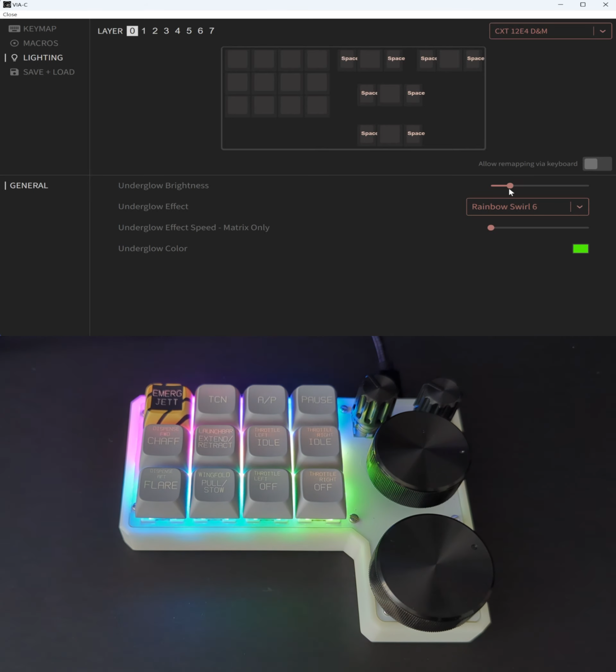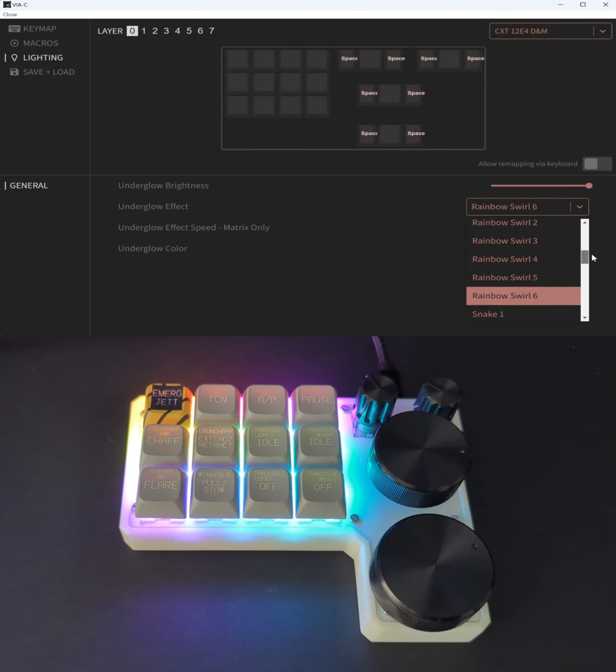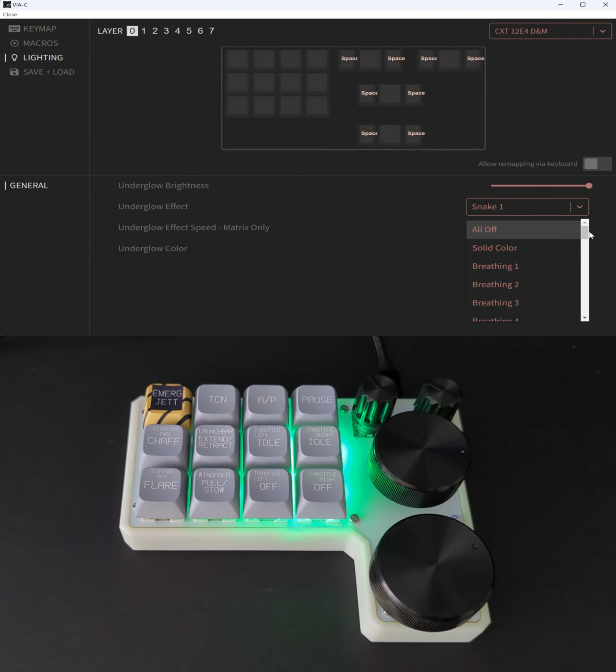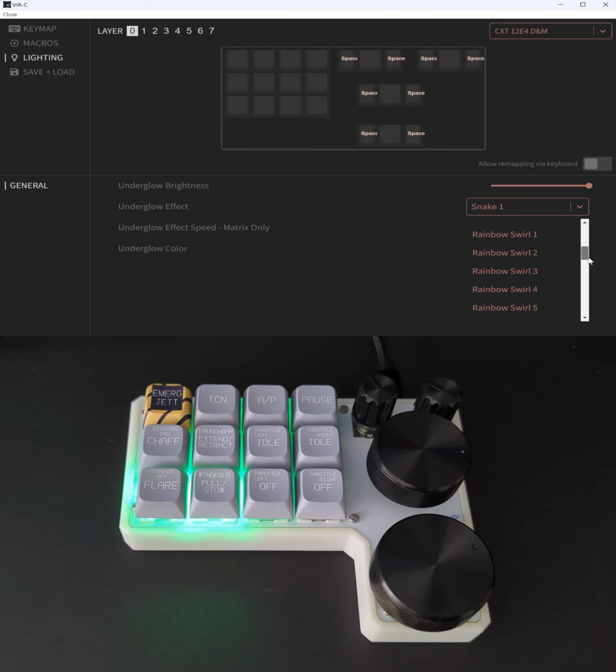Also, you can apply the light to every model. I want to show it over again. And next will be the snake. Yeah, that's snake. And you can choose the snake 6. It'll be really fast.